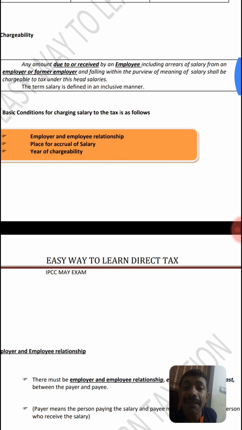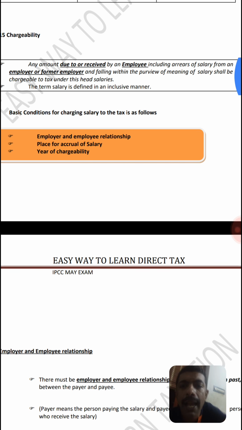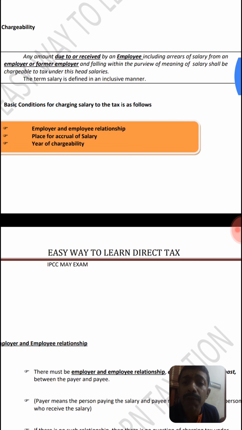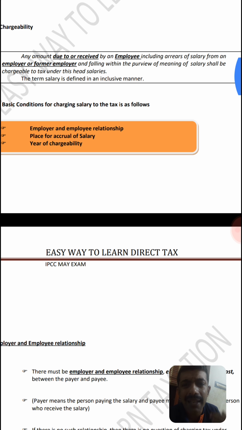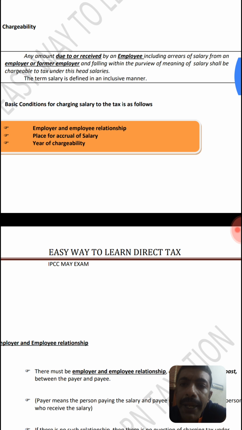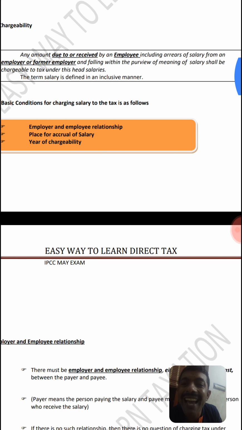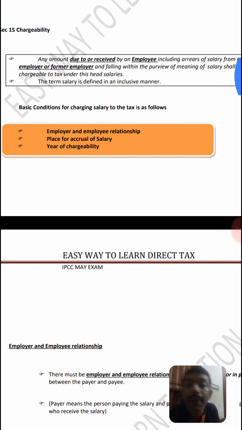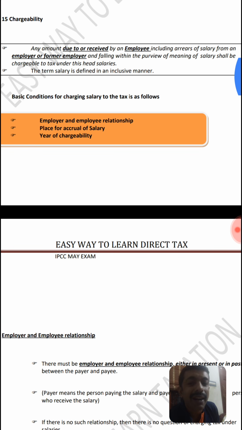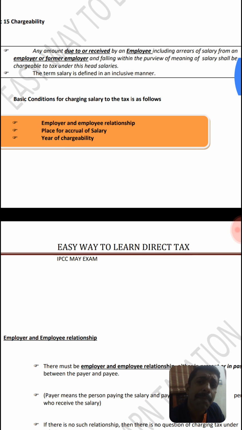This definition means there is a point of time concept: what point of time salary will be chargeable to tax. With the passing of time, we will reach a particular point where salary could be required to be taxed. So what point of time salary will be chargeable to tax? It is on due basis. Due means right to receive or liability to settle. Receipt means the actual receipt.